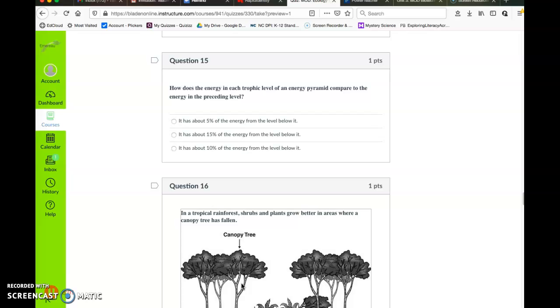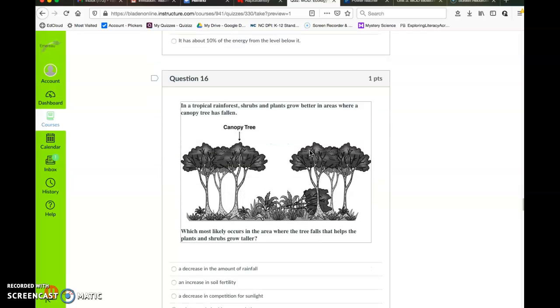How does the energy in each trophic level of an energy pyramid compare to the energy in the preceding level? It is about 5% of the energy from the level below it. It is about 15% of the energy from the level below it, or it is about 10% of the energy from the level below it.